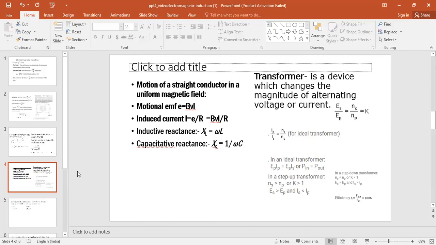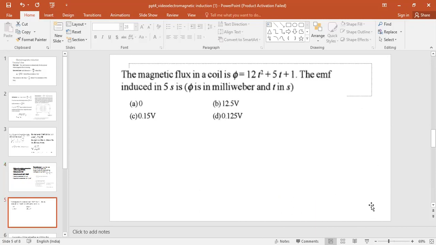In the case of a step-up transformer, the number of windings in the secondary must be greater than the primary, and K should be greater than 1. For the step-down transformer, windings in the secondary will be less than windings in the primary and K should be less than 1. The efficiency of a transformer is calculated by P out by P in into 100. So now we will look into some problems based on this.